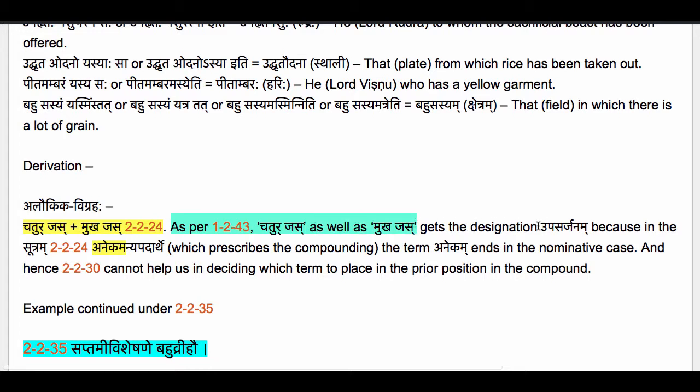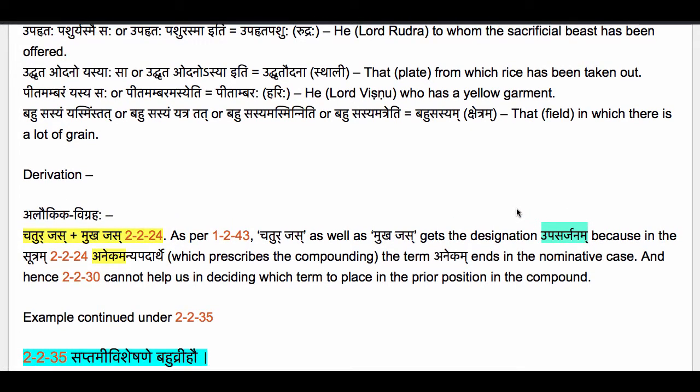and Mukha Jas get the Upasarjana Sanya, because in the Samasa Vidhayaka Sutram 2.2.24, the term which is Prathama Nirdishtam, the term in the nominative case, is Anekam, which means many terms having the designation padam. So here we have Chatur Jas and Mukha Jas, hence both of them get the designation Upasarjanam. In fact, it is stated that a Bahuvrihi compound is a Sarvopasarjanaha. Sarvopasarjano Bahuvrihi, meaning that every term in a Bahuvrihi compound has the designation Upasarjanam.